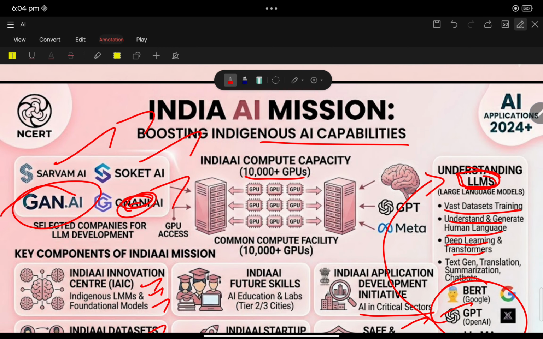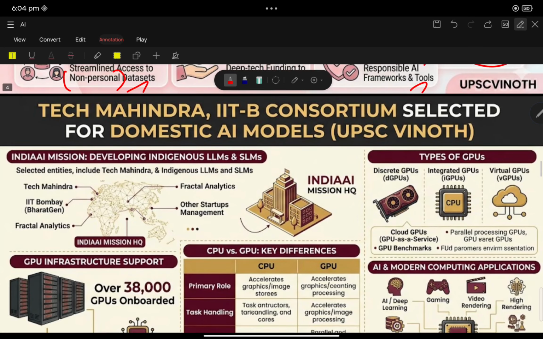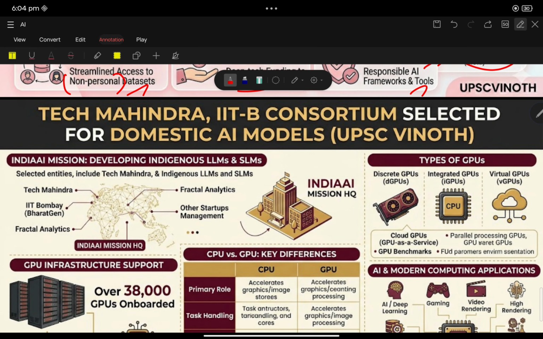Then next thing, Tech Mahindra. The Tech Mahindra and IIT Bombay consortium was selected for domestic AI models. What is a domestic AI model? With the evolution of AI, the government of India has selected multiple groups to support AI, like Tech Mahindra and IIT Bombay. They came up with the AI models.